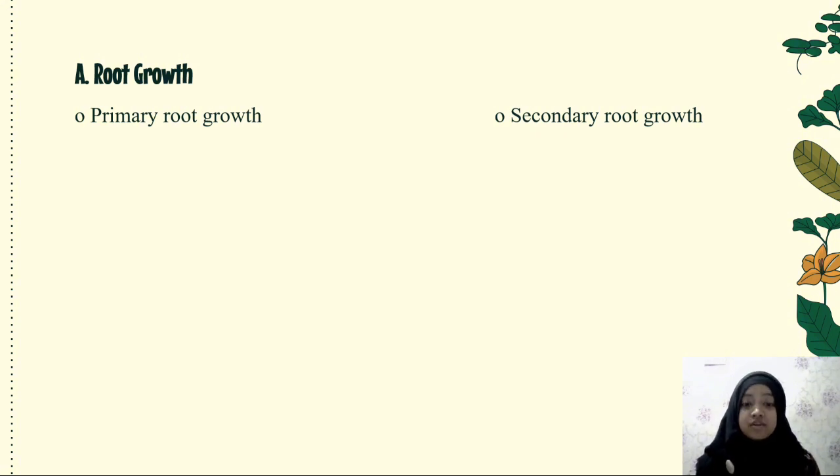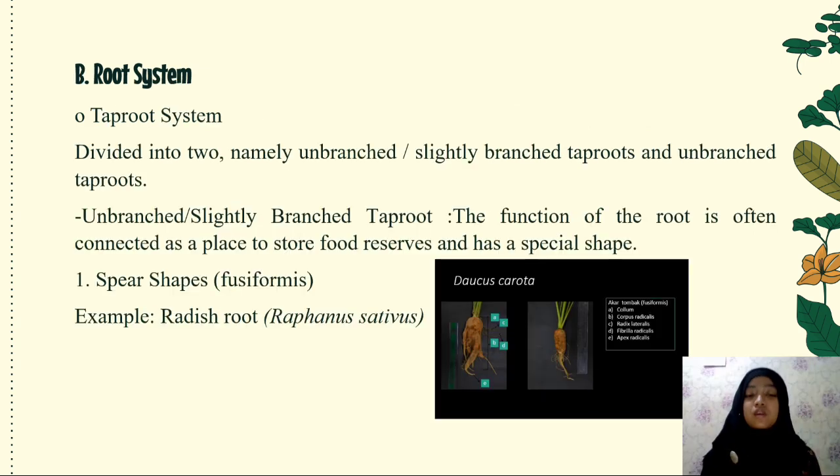These roots are shaped like fibers, hence they are called fibrous roots. The taproot system is divided into two, namely slightly branched taproots and branched taproots.